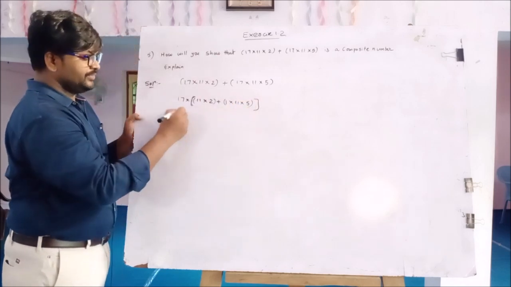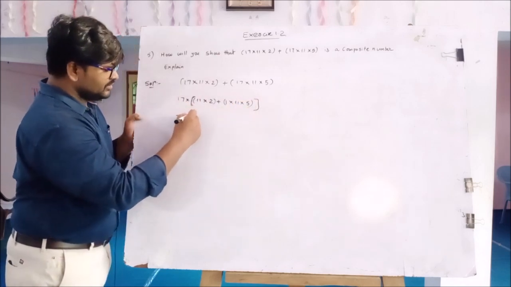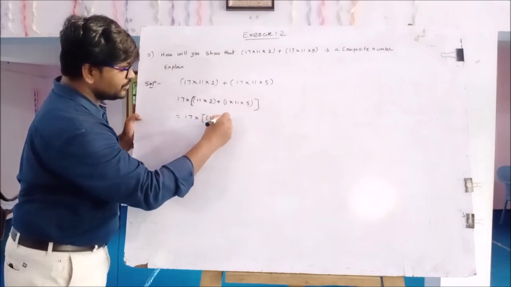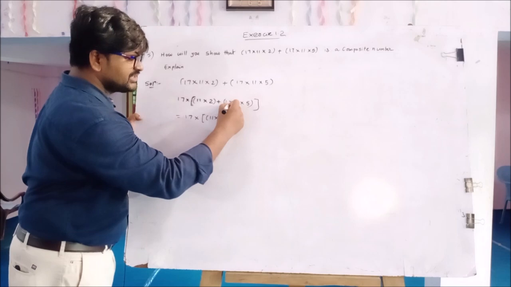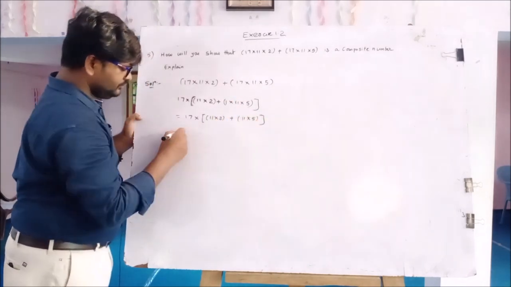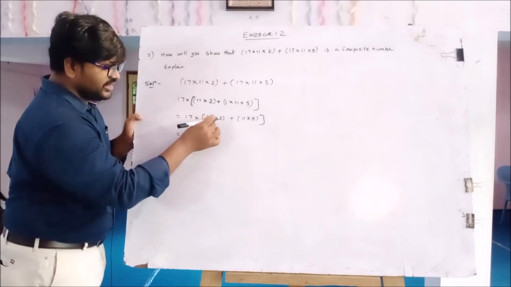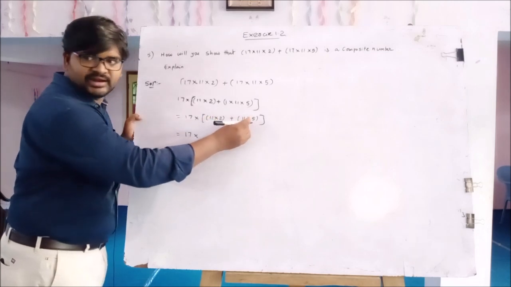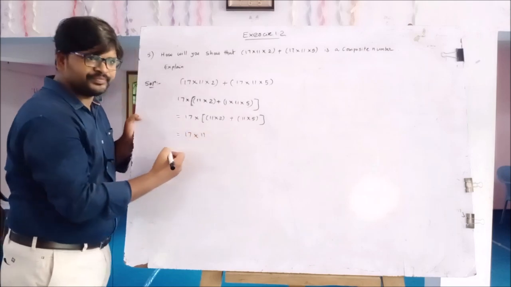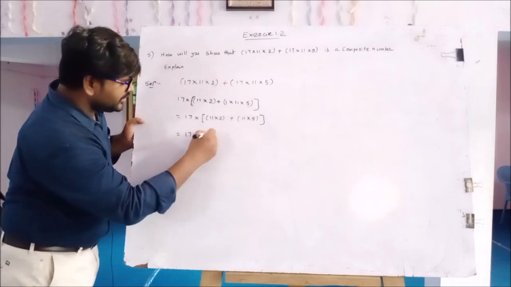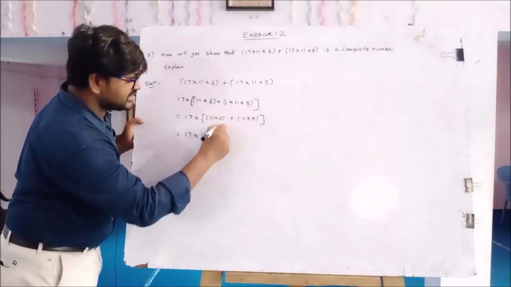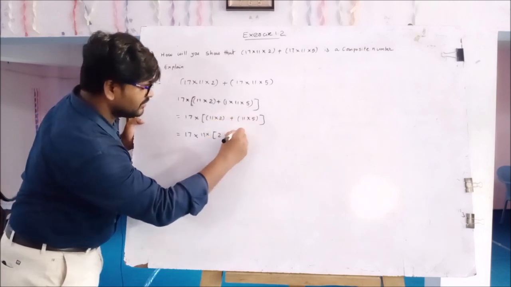Yes or no? Next one, 17 into 11 into 2 plus 11 1 is 11 into 5. Here 11 is also a common factor. Take 11 into 2, the remaining numbers are 2 plus 5.